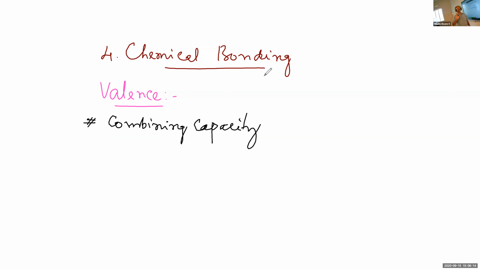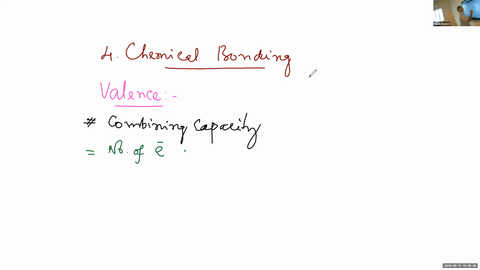But usually valence is expressed in terms of certain numbers. So in terms of the numbers, what is valence? As you have studied in the 10th standard, valence is the number of electrons in the outermost shell of an atom.